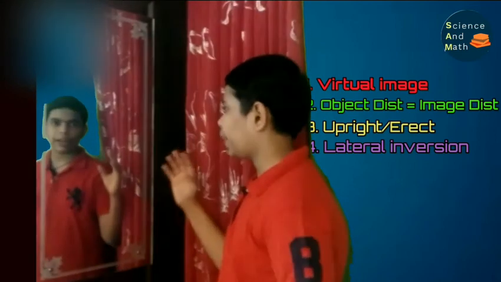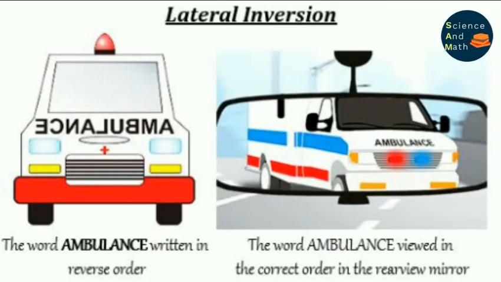The third property of the image formed on a plane mirror is simple. The image formed on a plane mirror is upright or erect. What is the fourth property? The fourth property of the image formed on a plane mirror is lateral inversion. Let us understand this property. Friends, if I raise my right hand, you can feel that the image is raising the left hand in the mirror. So this property of the image is known as lateral inversion. Lateral inversion explains why the word ambulance is written in a mirror image format on the ambulance.